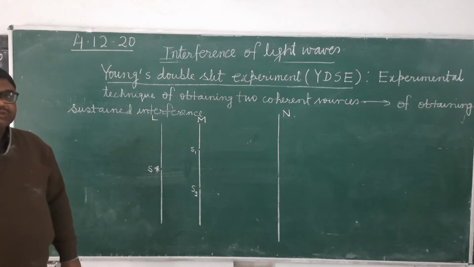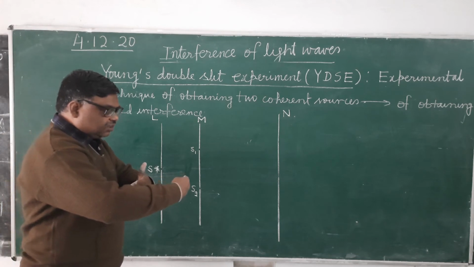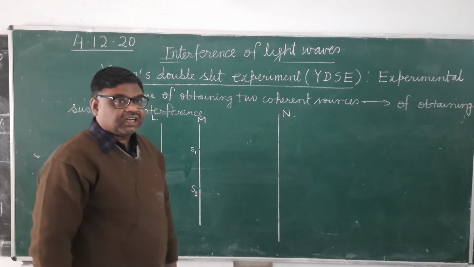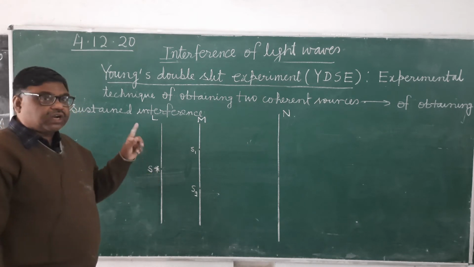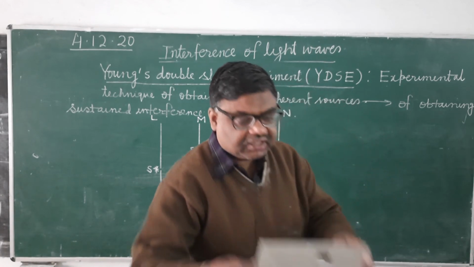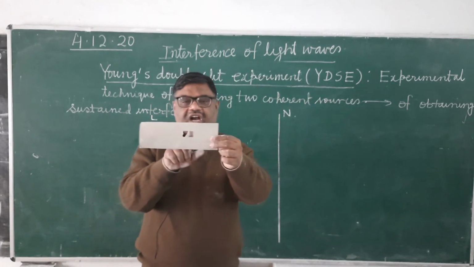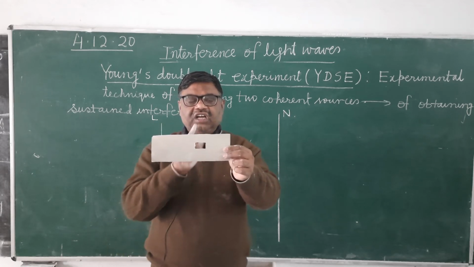These three screens were placed parallel to one another. This is one screen, this is another screen, and this is the third screen. The screen L consists of a narrow rectangular slit. You can see it is like this. It is a slit. Is it clear? This is called the slit.